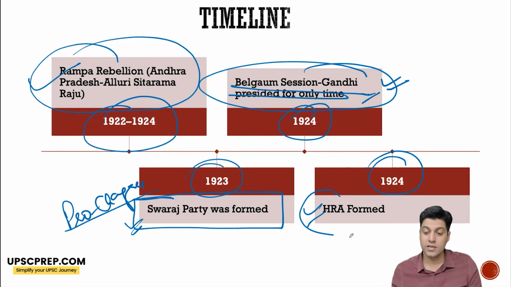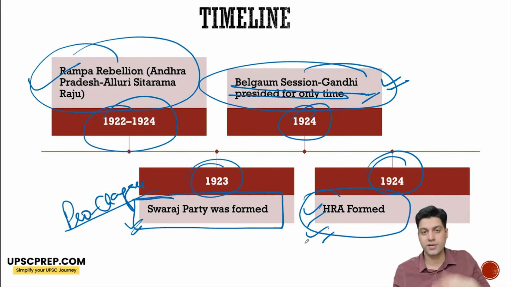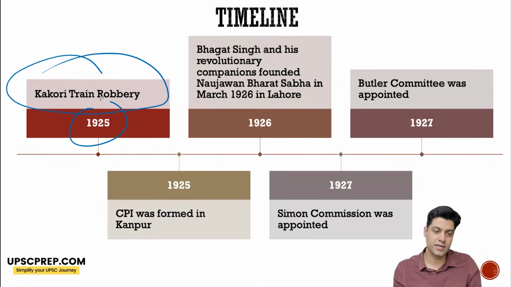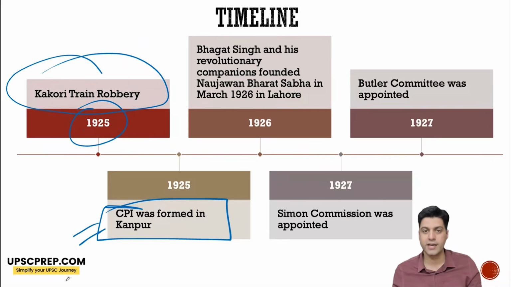Also, 1924, the Hindustan Republican Association is formed. A very, very important organization for revolutionary activities. The Kakori train conspiracy, etc., is led by the HRA only. It was later redesignated. We'll talk about that. So the Kakori train robbery is conducted by the HRA. The Communist Party, as I discussed earlier, was formed officially in India in Kanpur in 1925. 1926, Bhagat Singh and his revolutionary companions founded the Naujawan Bharat Sabha in March of 1926 in Lahore.